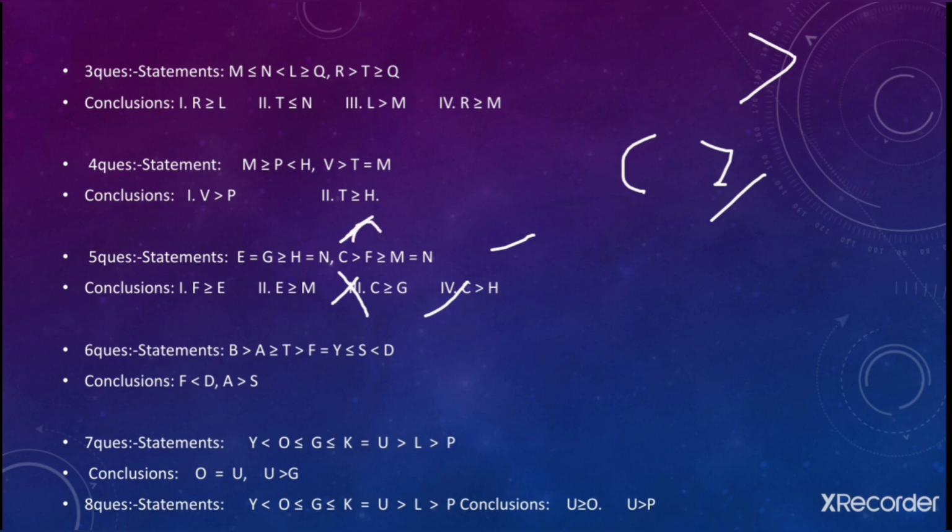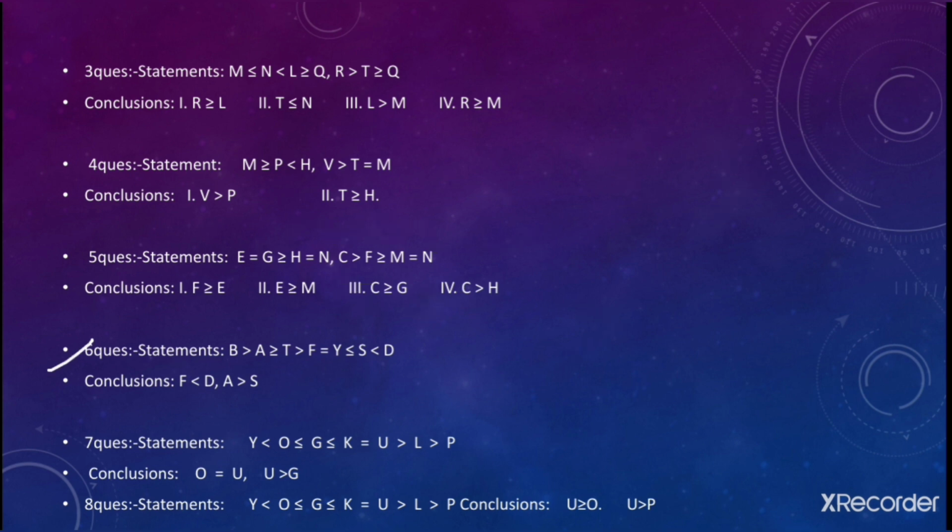Next, we need to see C greater than H. We need to move forward from C to F and from F to M and from M to N. And from N, you can move to H. Fine, you can directly arrive and you have greater than sign minimum one path between C and F. In this way, this goes true. Fine. So let's see the next one.